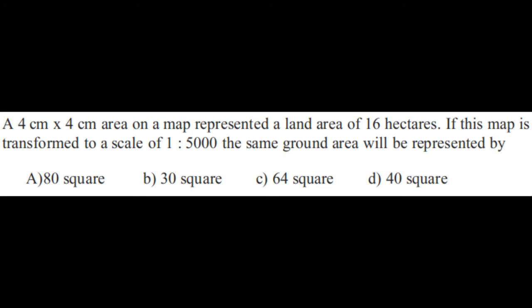Let us see another question. A 4 centimeter by 4 centimeter area on a map represented a land area of 16 hectares. If this map is transformed to a scale of 1:5,000, the same ground area will be represented by: option A 80 square, option B 30 square, option C 64 square, option D 40 square.